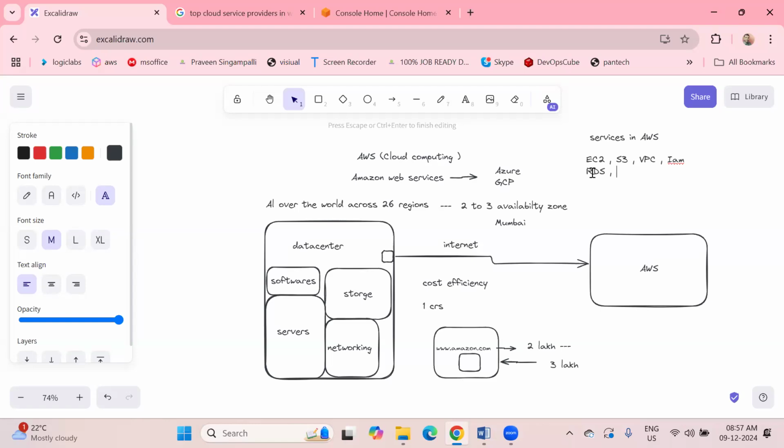If you do the scanning, the display will be showing, right? Whatever he's scanning, they are maintaining some database. With the help of this RDS, they can store those kinds of databases.